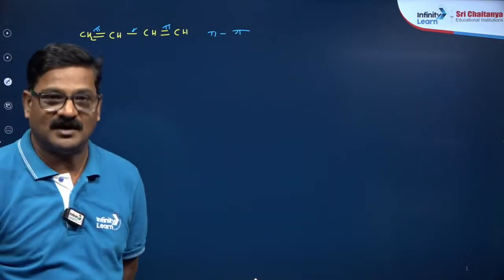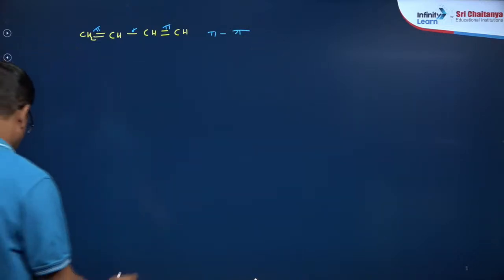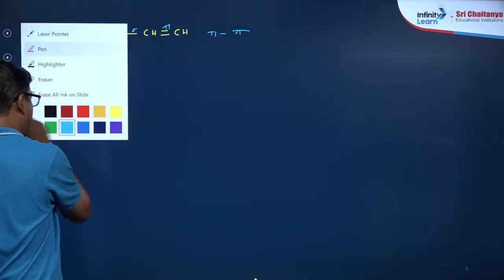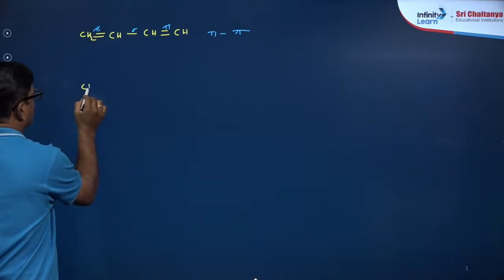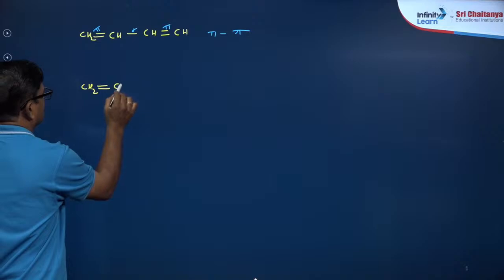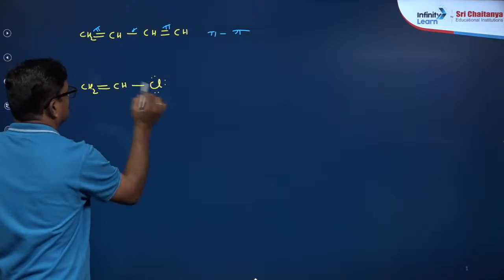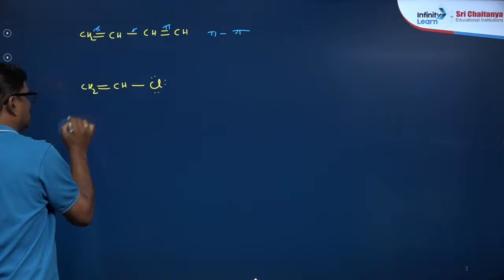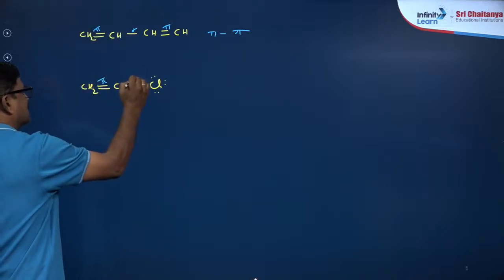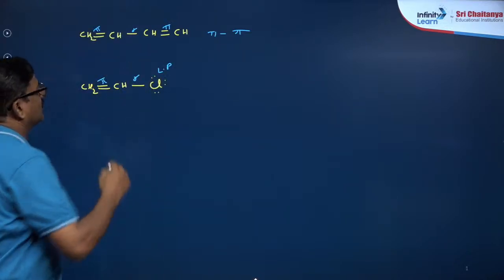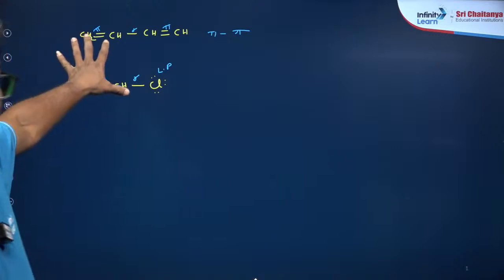Understand? Now, I have CH2 double bond CH Cl. In this case, this is a pi bond, sigma bond, lone pair. Can everyone see what I am writing there?